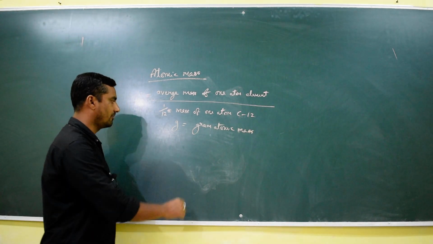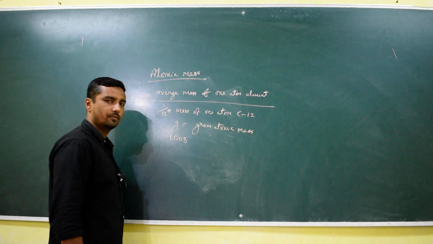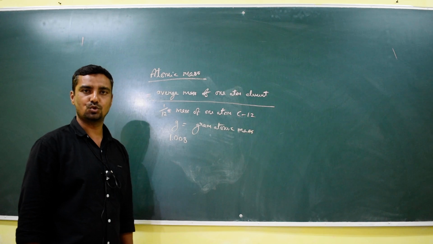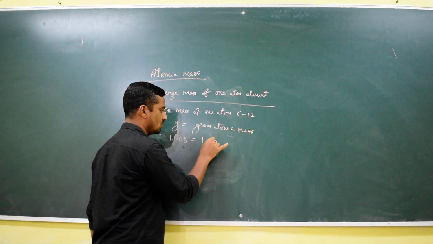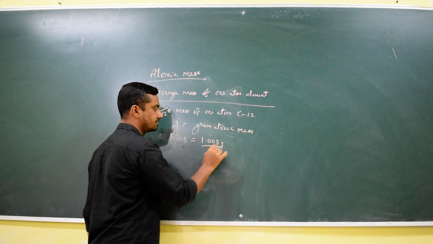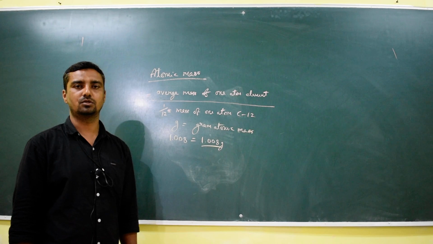So the atomic mass of hydrogen is 1.008, right? So the gram atomic mass is nothing but 1.008 grams. Understood? Right?